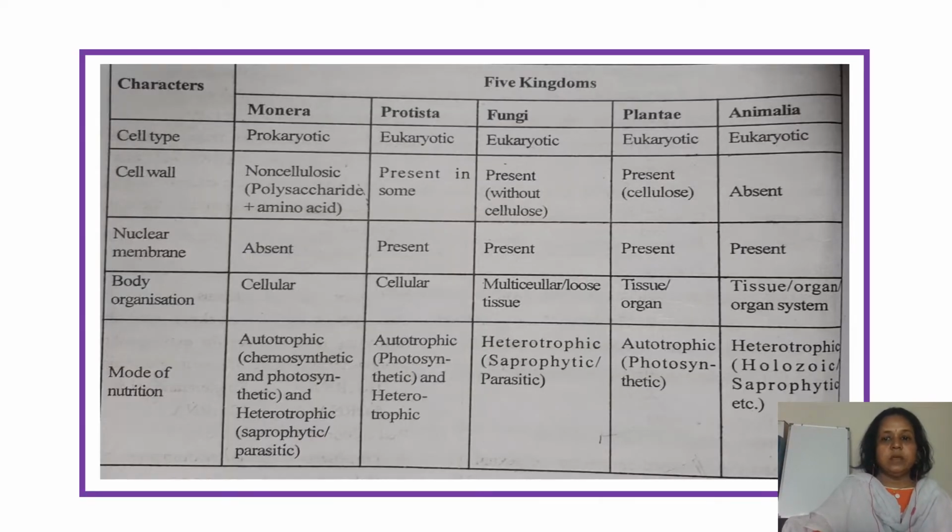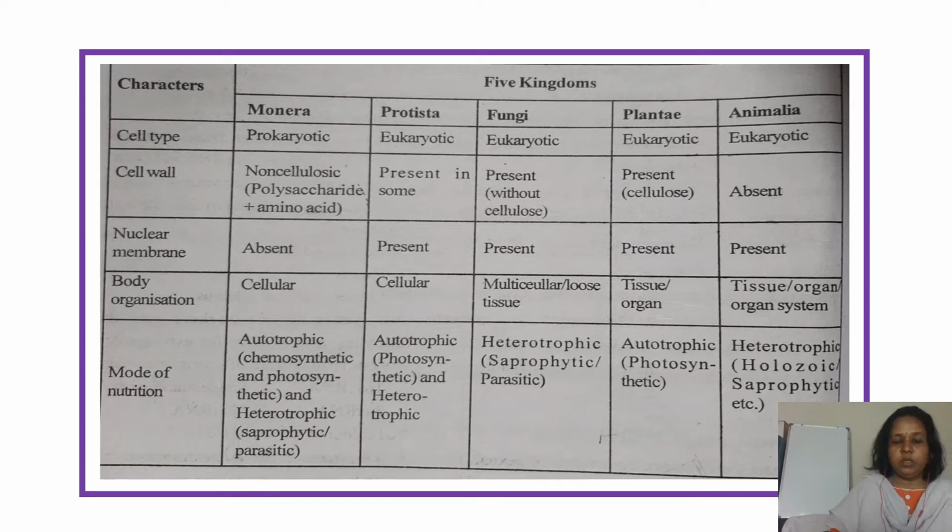Coming to the characters, organisms are classified into five kingdoms by features like cell type. For cell type, in Monera all are prokaryotic, and Protista, Fungi, Plantae and Animalia are all eukaryotic. Coming to the cell wall, in Monera it is non-cellulosic, in Protista it is cellulosic in some organisms, in fungi it is not cellulose but chitin, in Plantae it is again cellulose, and in Animalia the cell wall is totally absent.